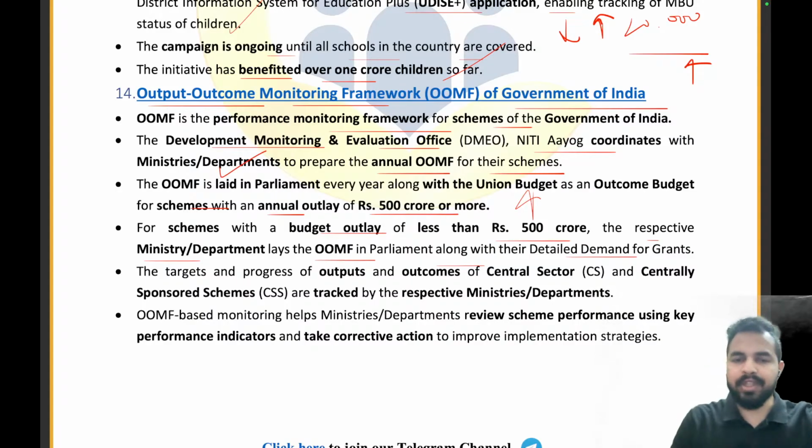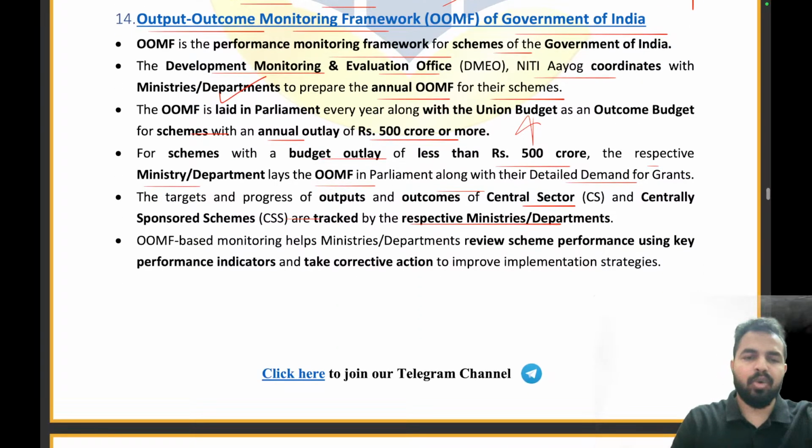The targets and the progress of the outputs and outcomes of the central sector and centrally sponsored schemes are tracked by the respective ministries and departments. OOMF-based monitoring helps ministries and departments review scheme performance using key performance indicators and take corrective action to improve implementation strategies. Now you must be having a question: Sir, what is the difference between central sector and centrally sponsored schemes? So friends, look, central sector scheme.